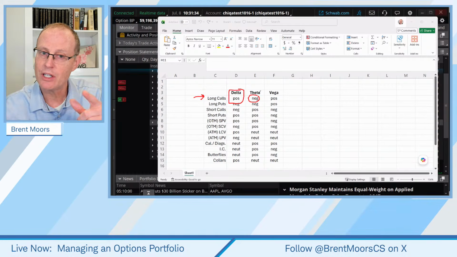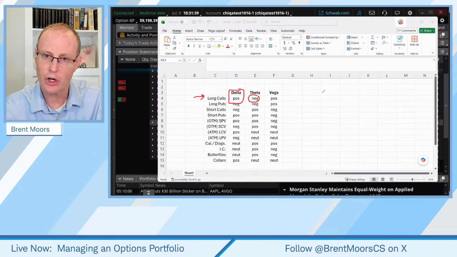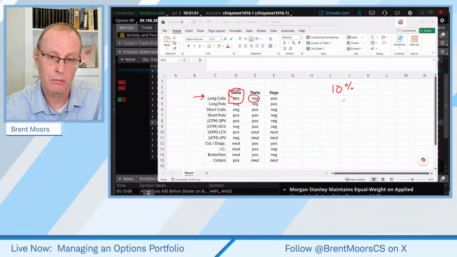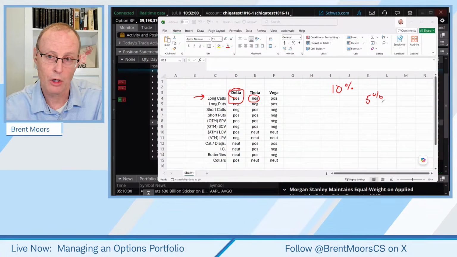The way I would ask you to consider this is to consider drawdowns in the S&P 500, because we're beta weighting to the S&P 500 on your delta. 10% drawdowns are very typical in a year. 5% drawdowns typically will occur multiple times during a year.